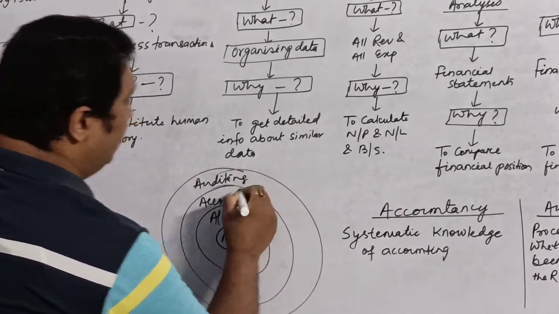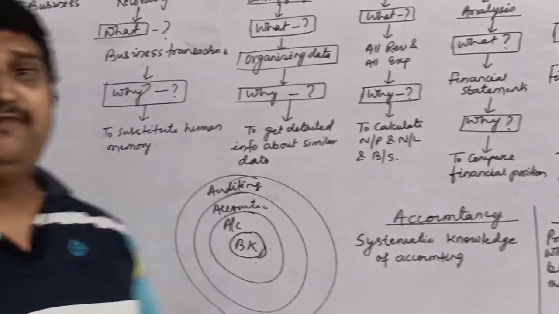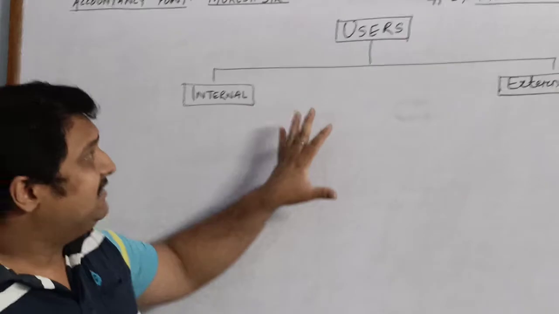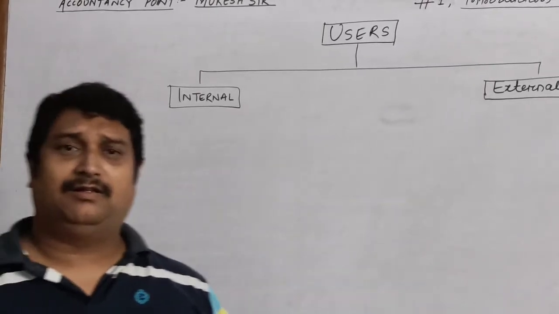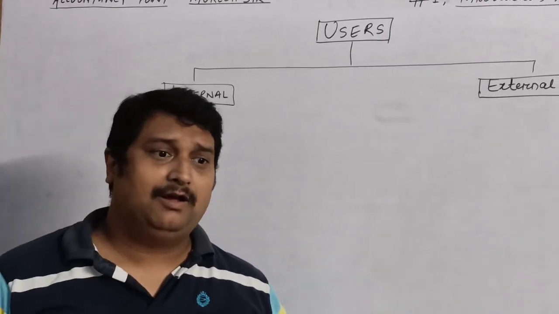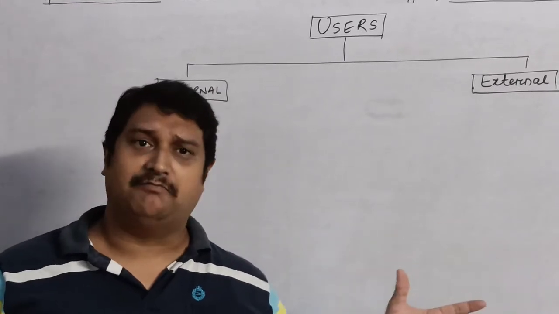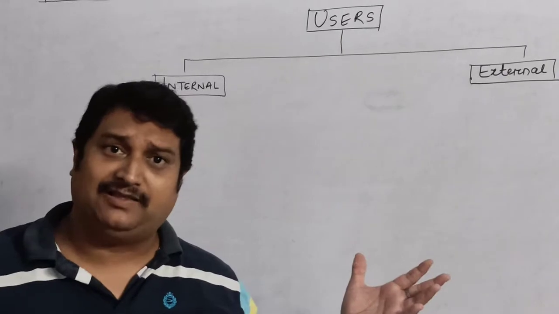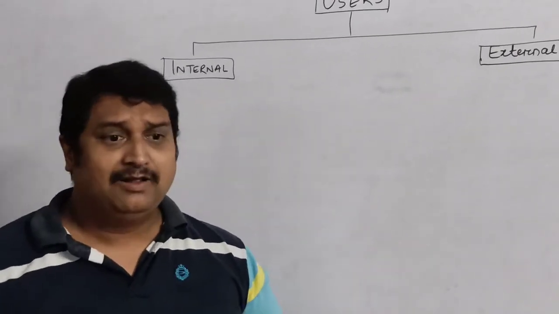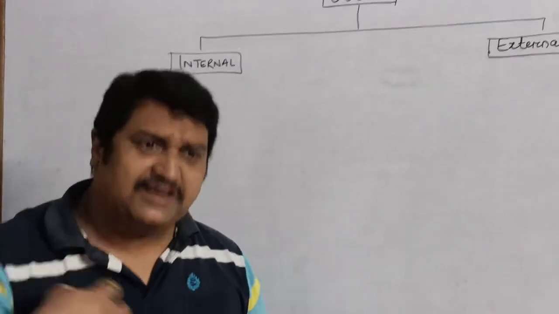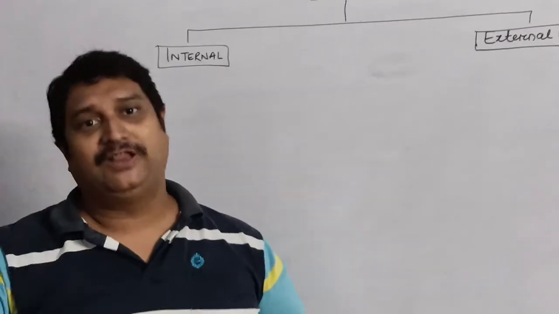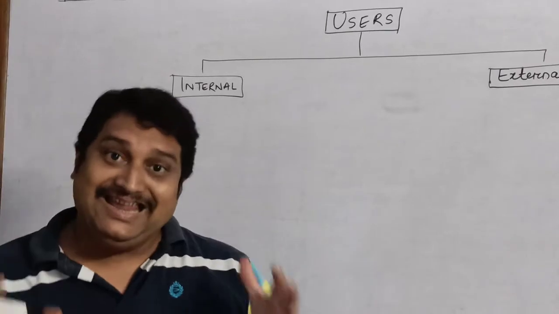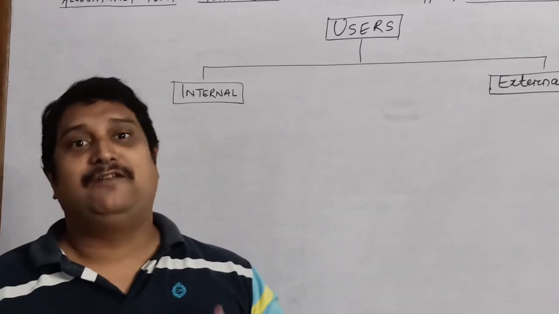Now, children, we will be talking about the various users of accounting. As I told you, today's world is a situation where we are doing business on a very large scale. Multinational corporations are there. Thousands and lakhs and millions of people are there as owners. And the employees are there. And there are various people who are associated with the organizations. So all these people need the accounting information.